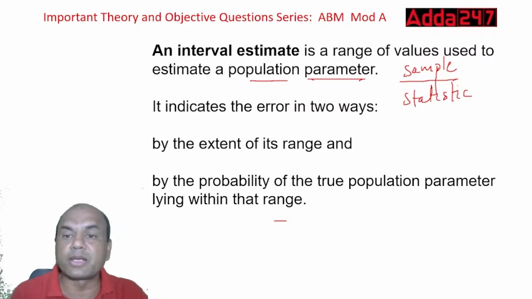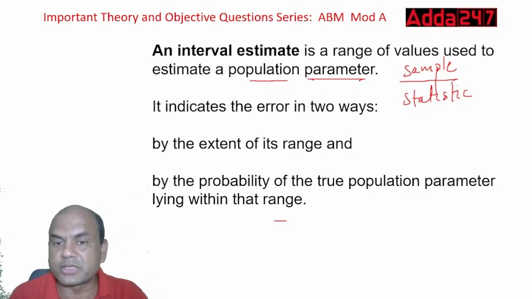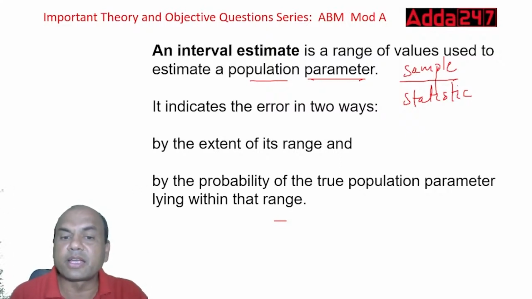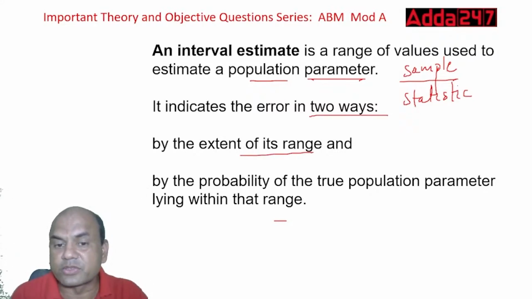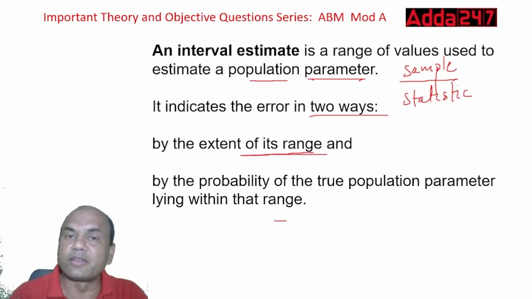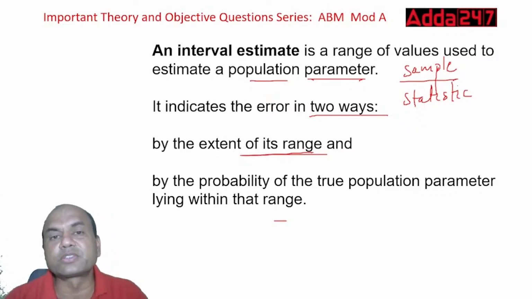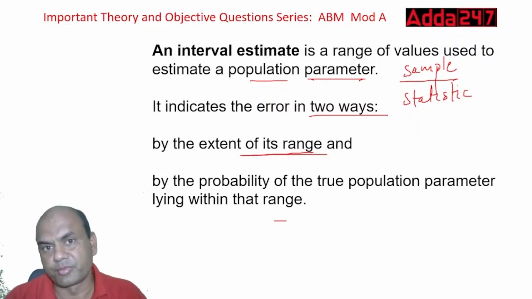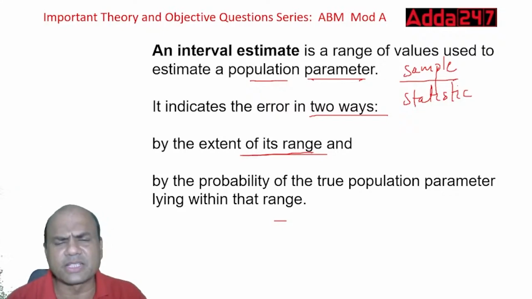So an interval estimate is the range of values used to estimate the population parameter. It indicates the error in two ways. The extent of its range means how far can this go. Suppose I ask you what India's score will be in 20 overs, in a match that is going on now.